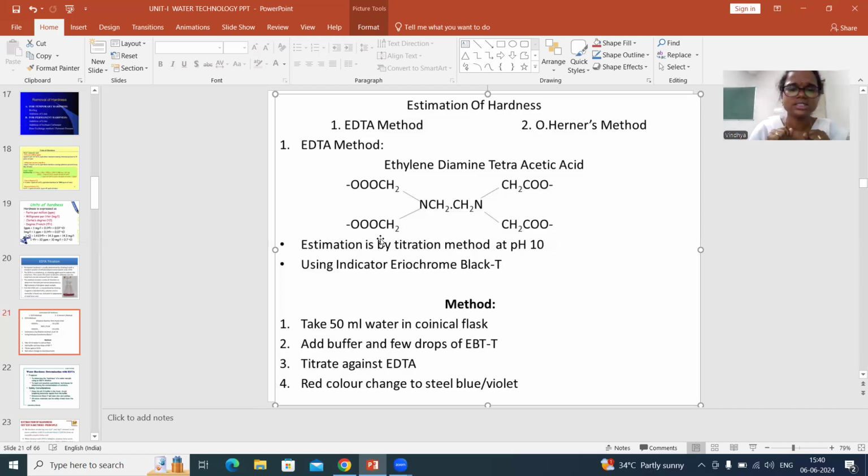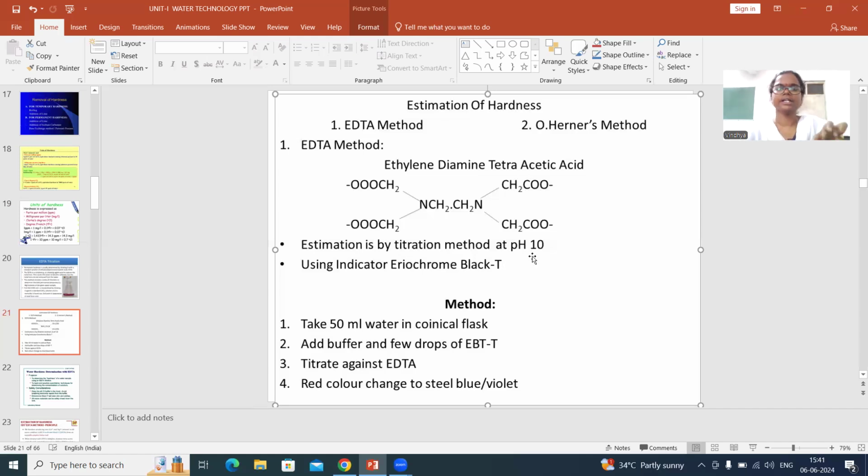And why is this EDTA preferred to arrest the calcium and magnesium ions? Because EDTA is a hexadentate ligand, as I said earlier. And the second point is that EDTA can form a complex with different metals at different pH. If you alter the pH accordingly, you can arrest different metals of our necessity. Because we want to form a complex with calcium and magnesium ions, EDTA can do that at a pH of 10.